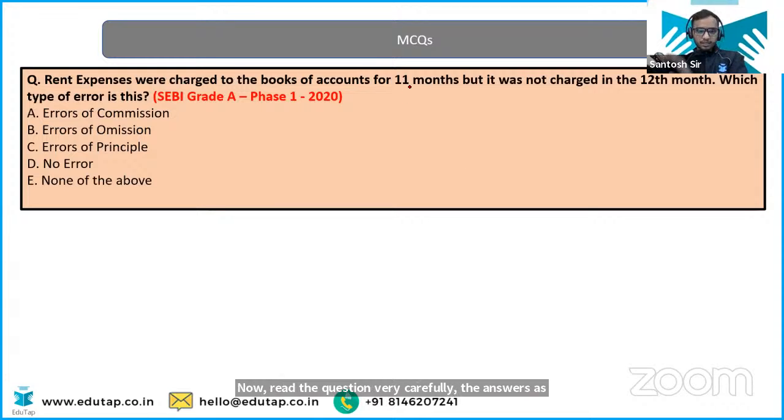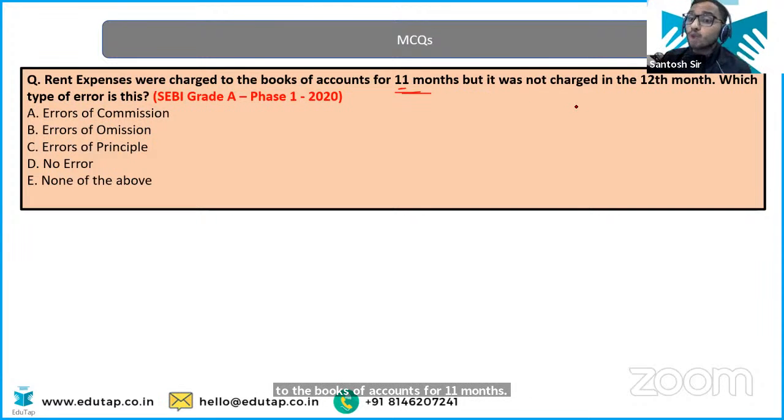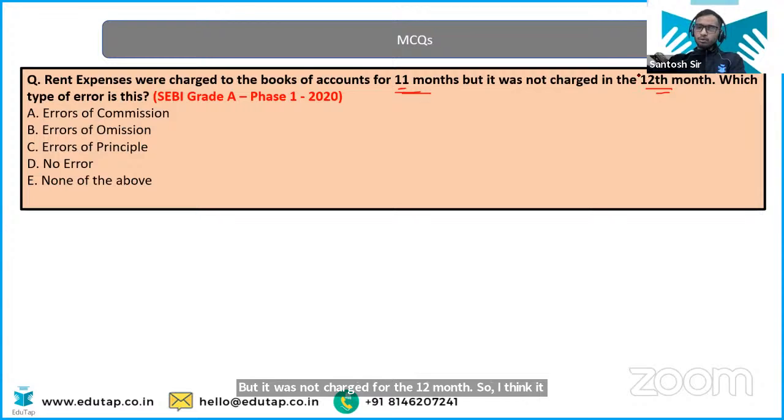Okay. Now this was the actual question that has been asked in the examination. Now you have to tell me. Rent expenses were charged to the books of accounts for 11 months, but it was not charged for the 12th month. So accountant should have been charging all for this 12 months, but he has forgot to charge it in the 12th month. He has not entered any entry for the 12th month. Like the entry would have been rent debit to cash account 10,000. He has forgot to enter the complete entry into the accounts book. What should be the answer?